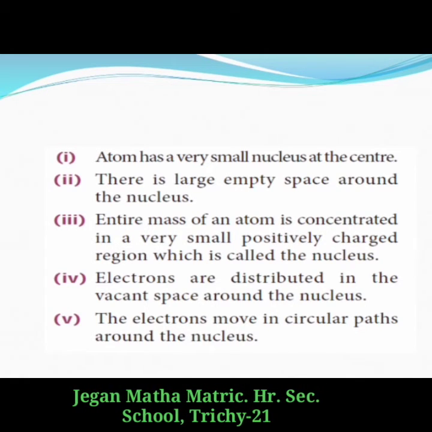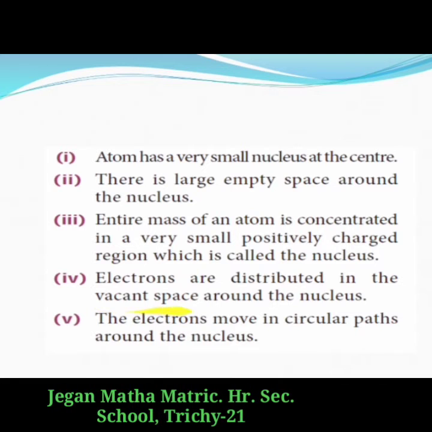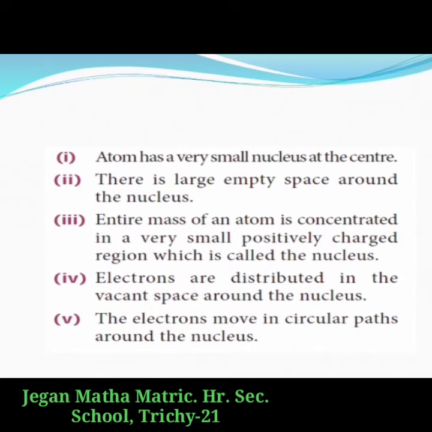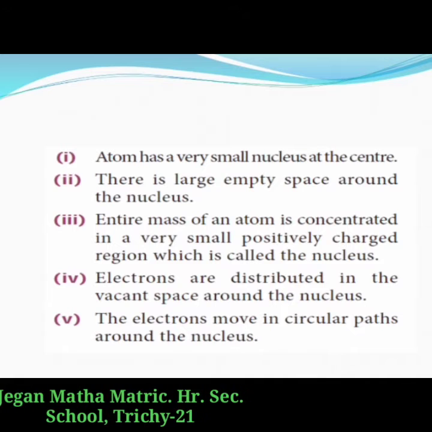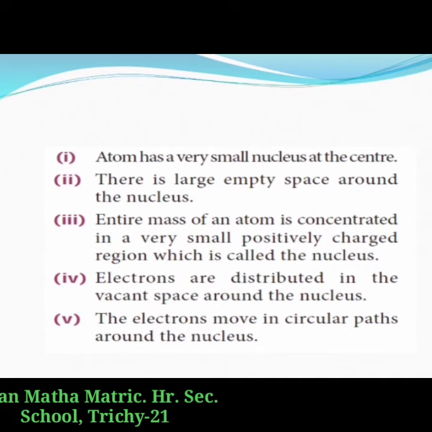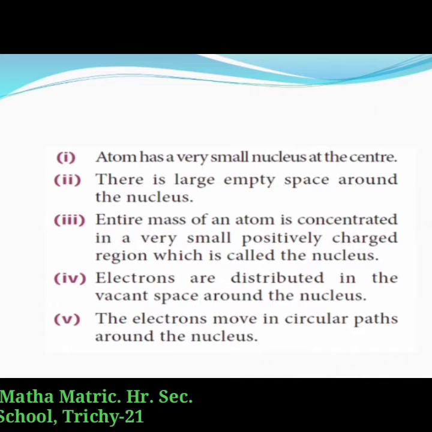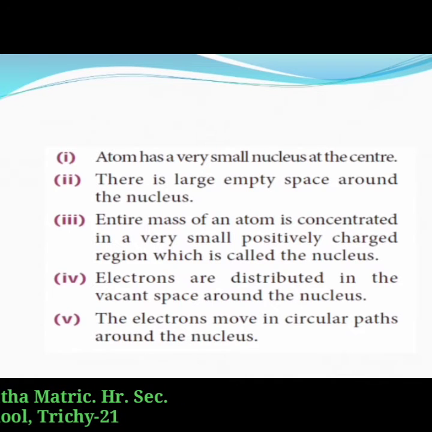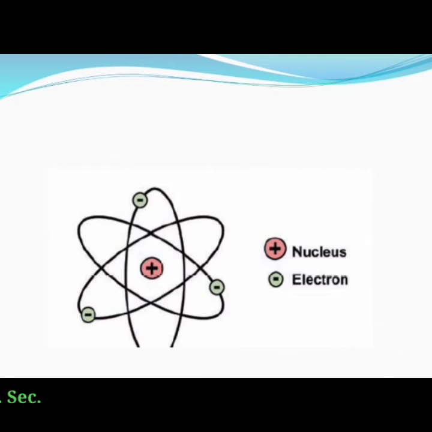Then the electrons are distributed in the vacant space around the nucleus. That is, the electrons revolve around the nucleus in closed circular paths called orbits. Then an atom as a whole is electrically neutral. That is, the number of protons and electrons in an atom are equal. See the picture. There is a positively charged mass at the center of the atom known as the nucleus.